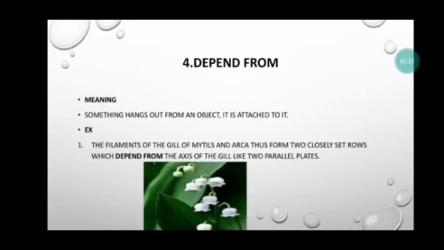Our fourth phrasal verb is depend from. Depend from means something hangs out from an object and is attached to it. Example: the filaments of the gills of metals and arca thus form two closely set rows which depend from the axis of the gill like two parallel plates.